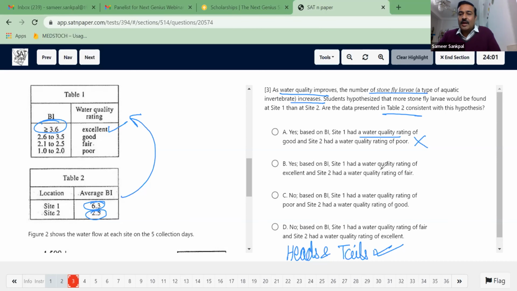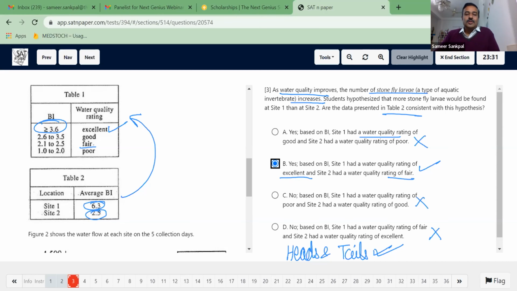Based on BI, site 1 had a water quality rating of excellent. Yes. And site 2 had a water quality rating of fair. So what is this? 2.5. 2.5 is fair. Yes, it is satisfied. Let us see the next option. Based on BI, site 1 had a water quality rating of poor. Ruled out. Based on BI, site 1 had a water quality rating of fair. Again, this is ruled out. So these three options are ruled out. So I remain with only one option, and that is B. I'm able to answer this question also.